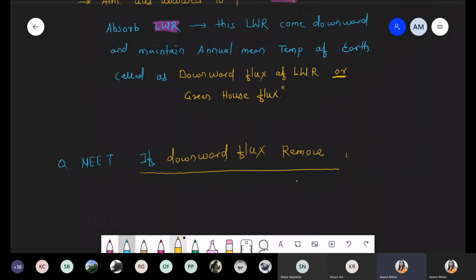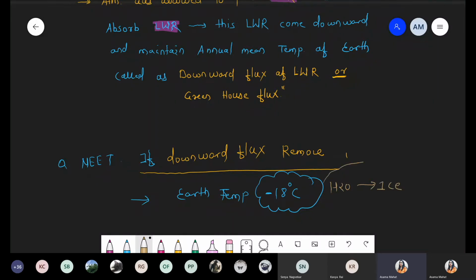So remember, in this condition, if we remove that, the temperature of the earth surface becomes minus 18 degrees Celsius. If there is no downward flux, the earth temperature becomes minus 18 degrees Celsius. Yes, true. And in this situation, water slowly converts into ice.